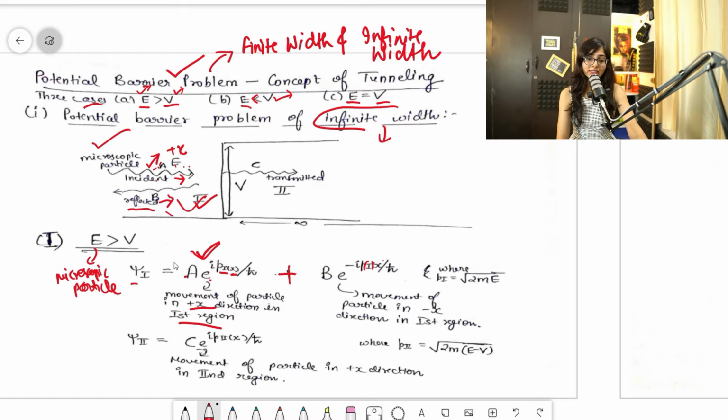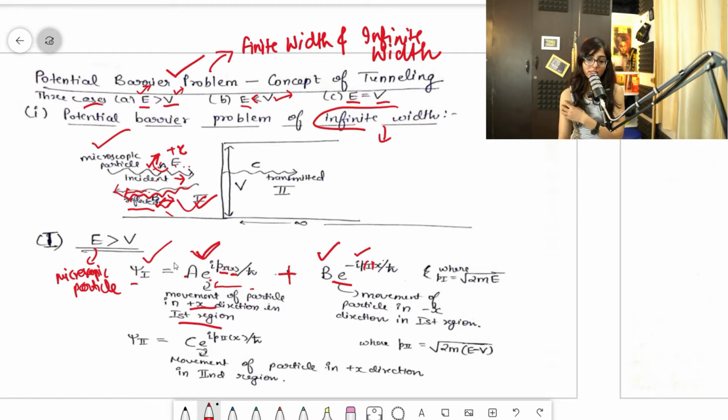Clear? So what will happen to reflectance? Now the incident current corresponding to this will be A, and the reflected current corresponding to this will be B. Fine. So we need to find the movement of microscopic particle in this direction. Likewise we did for this A, so similarly we will do for this B. Clear? So that will be the movement of particle in this minus x direction. That would be B e^(-iP1x/ħ). Clear? Simply this is a wave function, and this we got from Schrodinger equation.